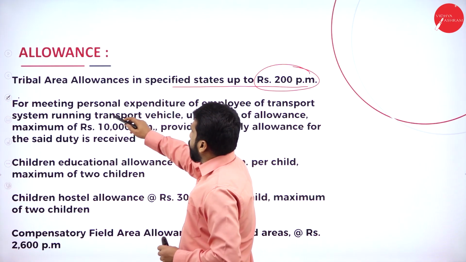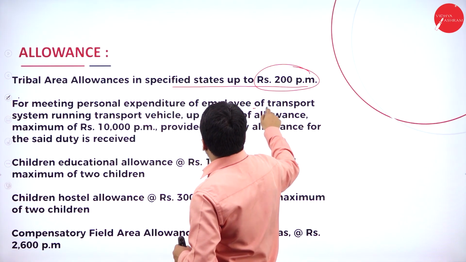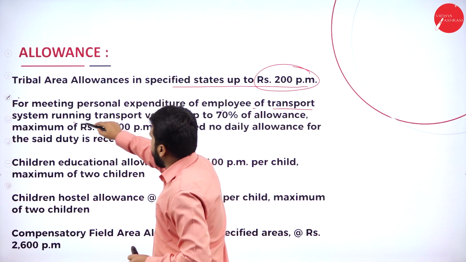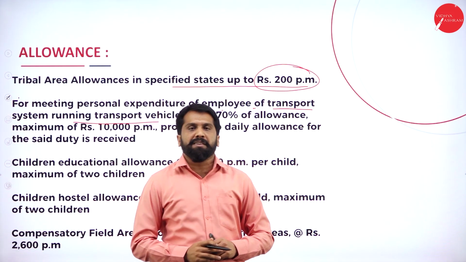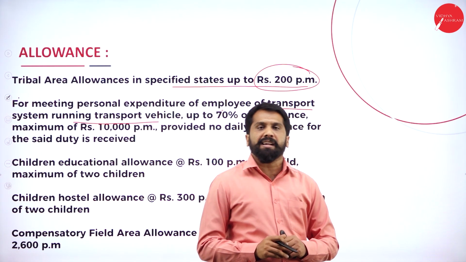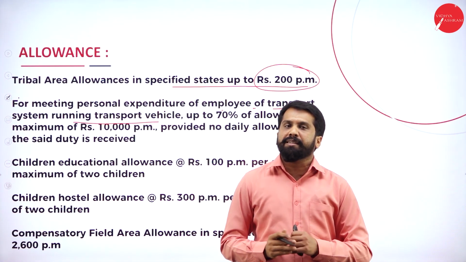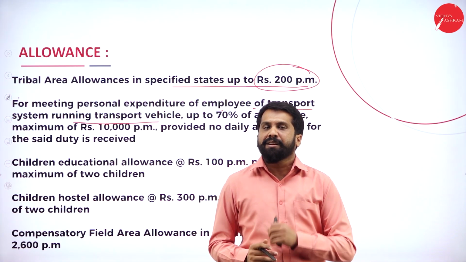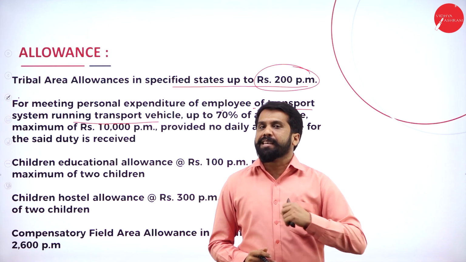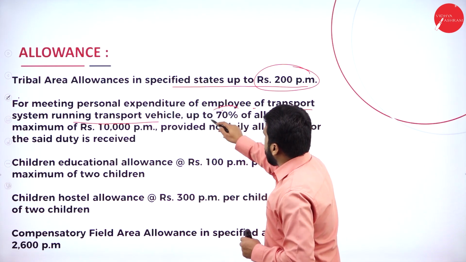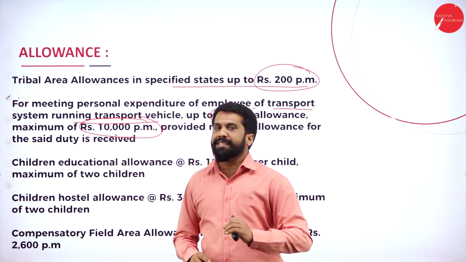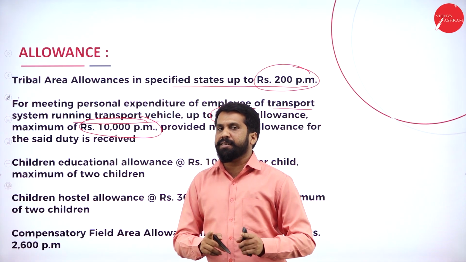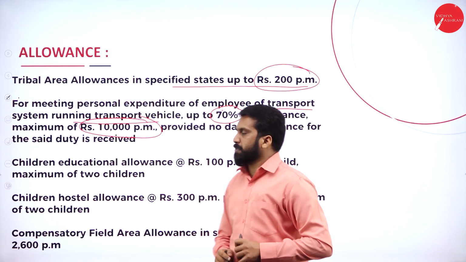Now, for meeting personal expenditure of an employee in a transport system, running transport of vehicle. For example, you are a driver in a KSRTC bus or you are in the transport department. Then whatever transportation expenses happen, up to 70% of your allowance or 10,000 per month, whichever is less, is to be exempted. Clear? While doing problems, I'll explain again.